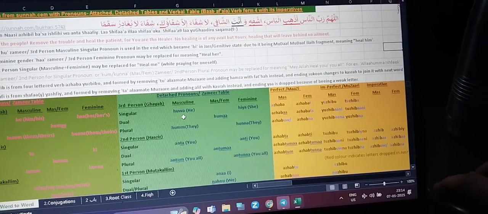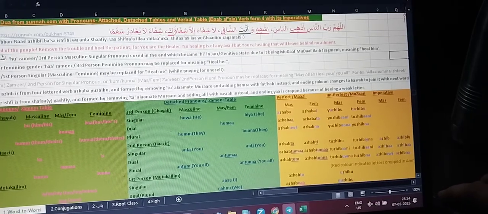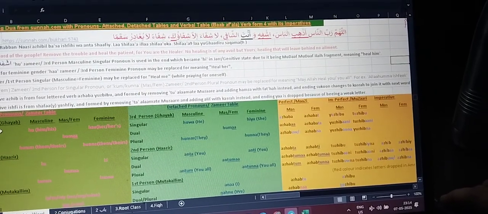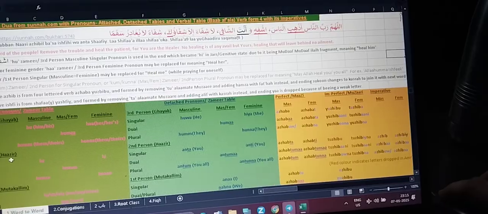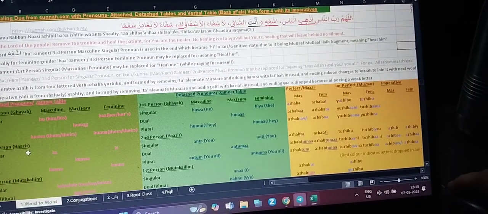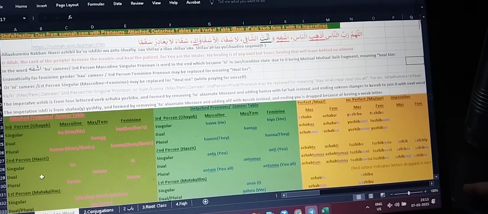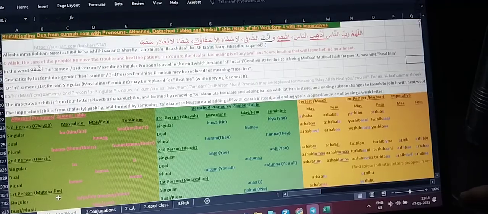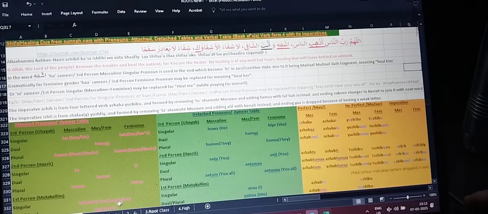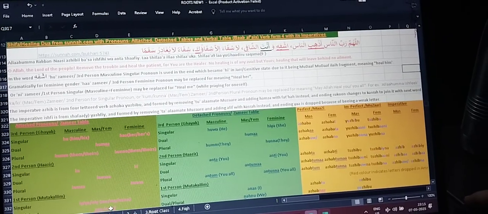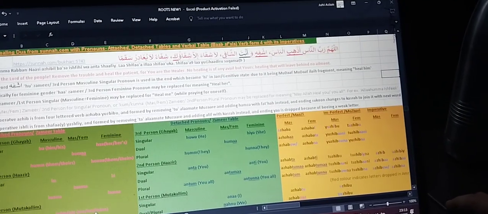So anta means you. It is in second person. As we all know, there is third person, the person who is not present there. Second person is who is present here, for example, we are talking to one another, so we can address that person directly. And first person is used for oneself. It may be singular or plural. Okay, dual and plural come together.